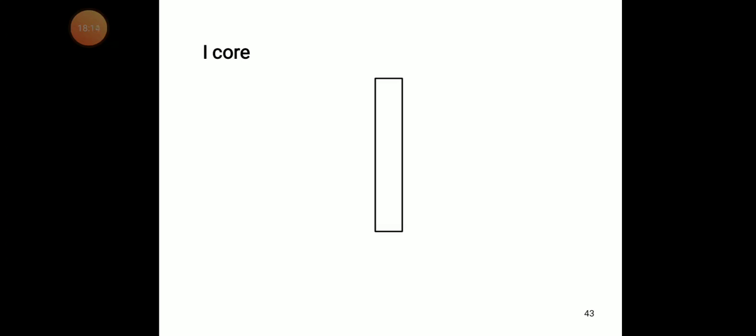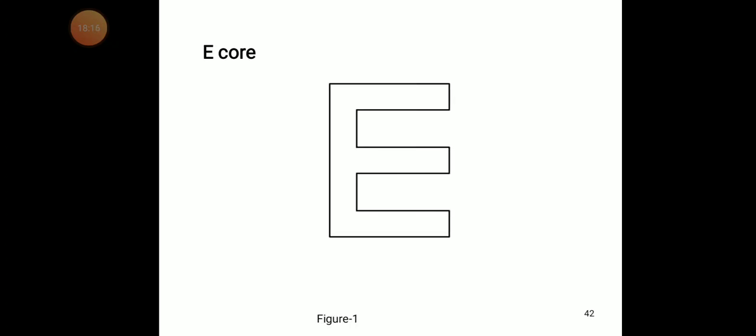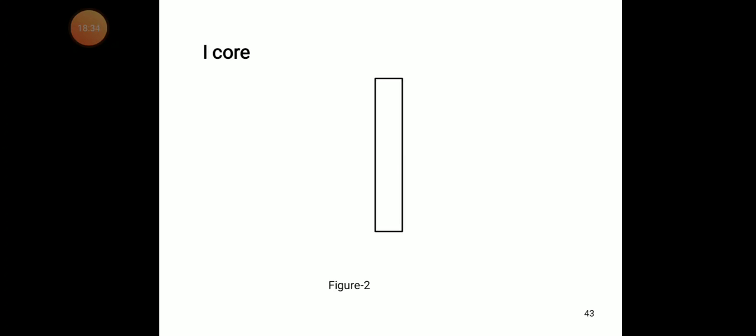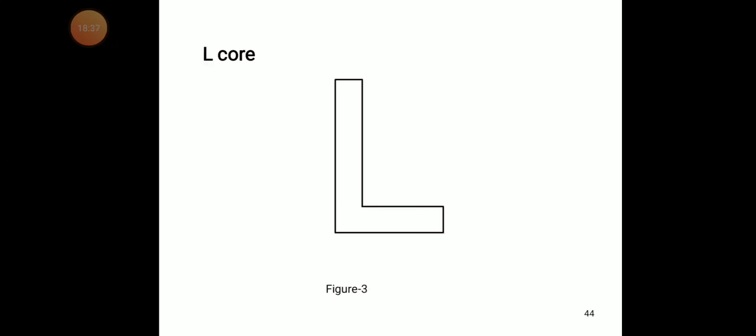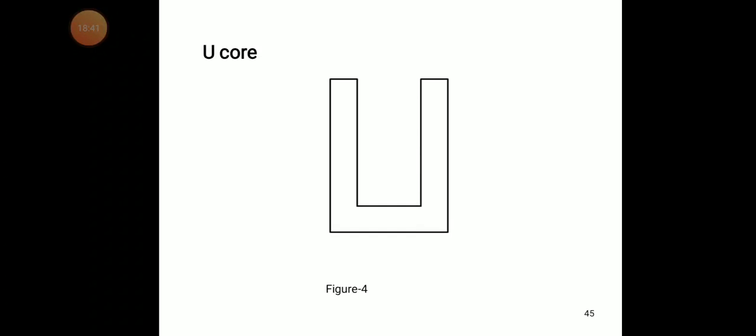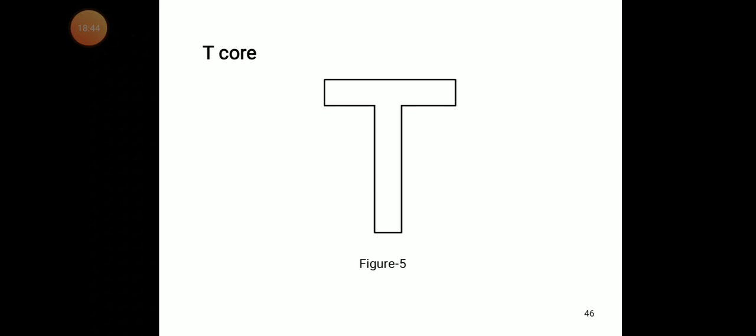The sheets, n number of sheets, are pressed together with an insulating coating. This is the I type of core, then the L core, the U core and the T core.